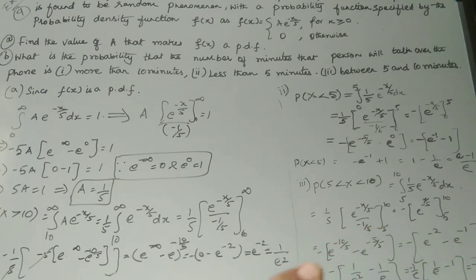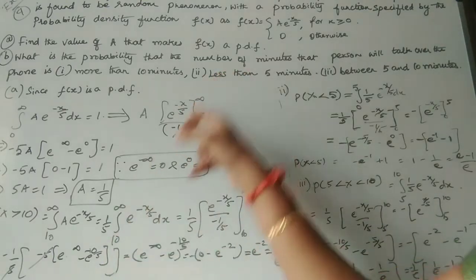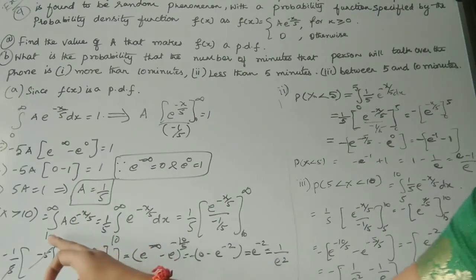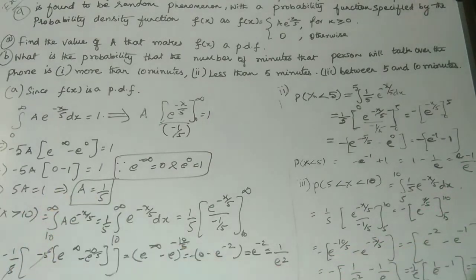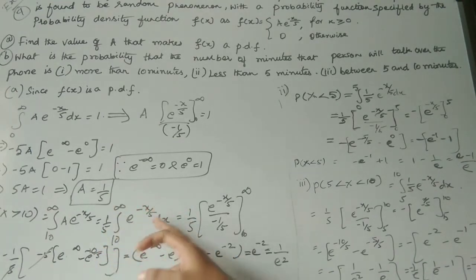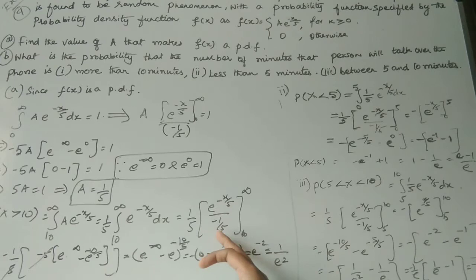Now the function is a e power minus x by 5, with the limits 10 and above, that means 10 to infinity. You integrate e power minus x by 5, it will be e power minus x by 5 by minus 1 by 5, with limits from 10 to infinity. Apply the upper limit and then the lower limit.